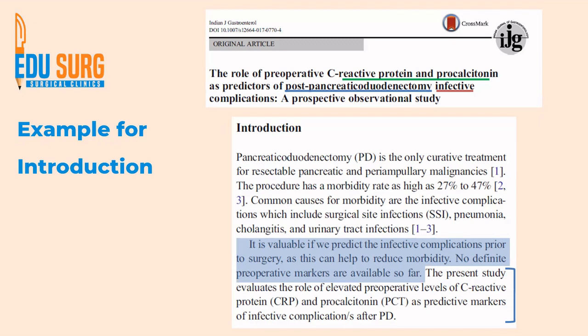And the last part is the aim and objective of this research. That is, the present study evaluates the role of so and so as predictive markers of infective complication. So very simple introduction, to the point and focused, and that's why you were accepted in a good impact factor journal, Indian Journal of Gastroenterology, right? So this is how you can write the introduction.